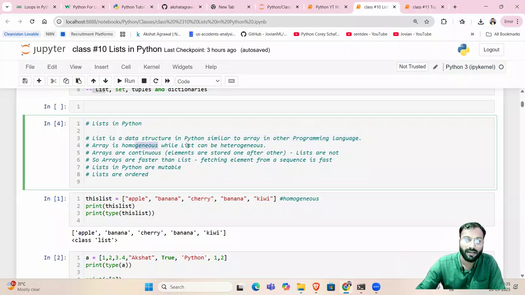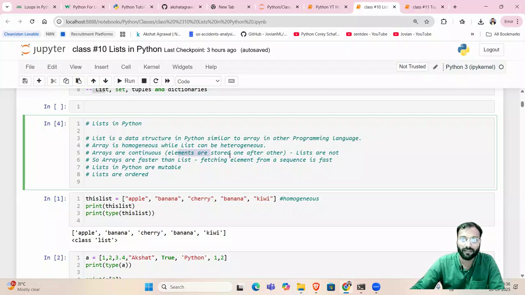Arrays are homogeneous while lists can be heterogeneous. This is a question sometimes asked in the interview: what is the difference between an array and a list? So in Python, arrays and lists both are similar. There is something called a NumPy array that is different, but generally arrays and lists suggest similar kinds of data structures, right? But arrays are very similar to lists, but they are homogeneous in nature in any other programming language. Homogeneous means it can store only one type of value.